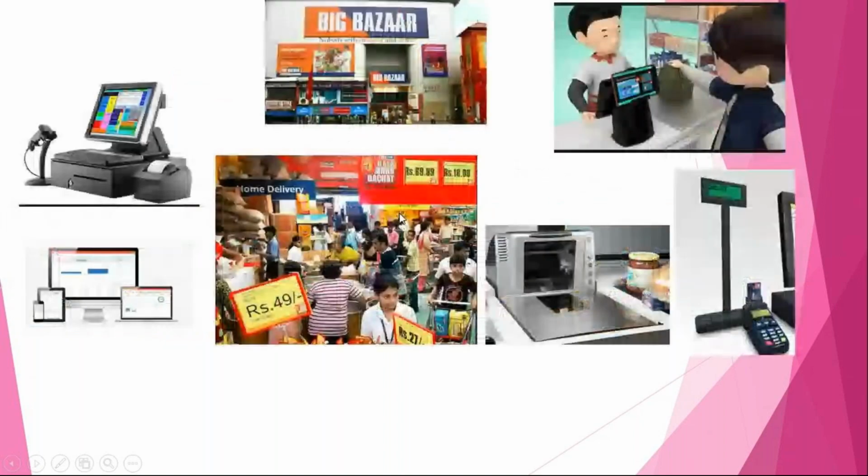Okay, so if you're talking about retail, what is your activity as a functional consultant? What kind of activity are you going to perform? First of all, you should know what the output is. As a retail functional consultant, what is the output? You have to perform sales in the store. That is your output. You have to make the system go live, that means make the system active to perform the sales.